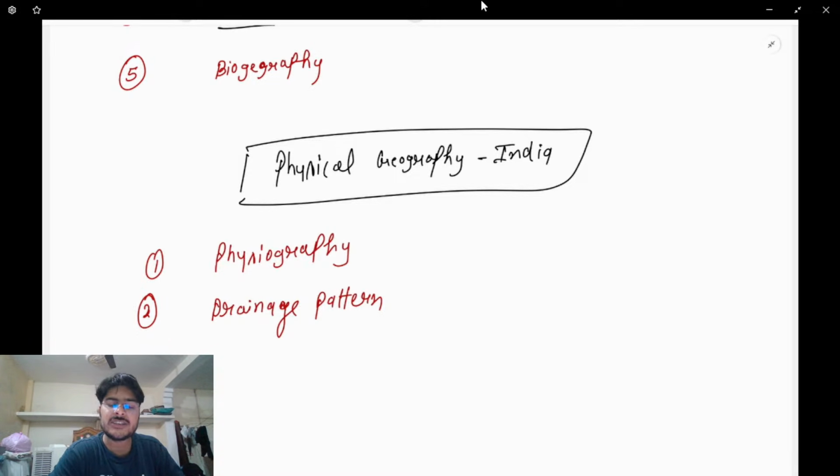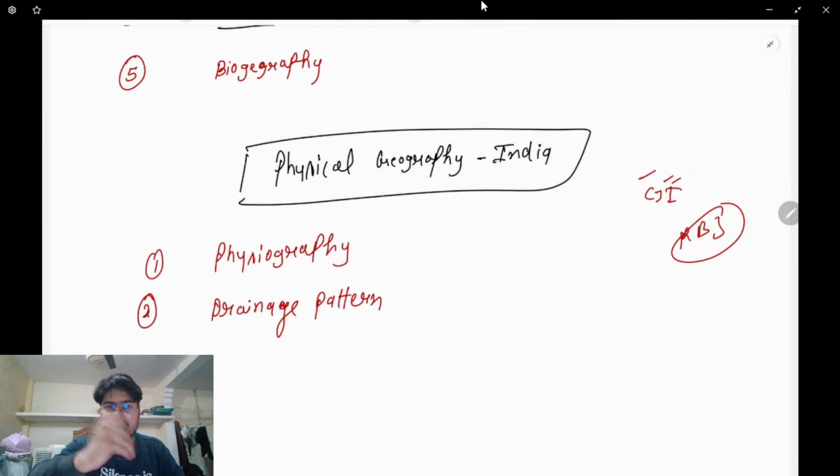Drainage system. So in the drainage system, we'll study which river flows through which state. For example, the Indus is coming from the state of J&K. Then which streams go in the Punjab area? Which streams lie in India? For example, the Chenab, Jhelum and Indus, they go to Pakistan. ठीक है ना? And Ravi, Beas and Satluj, they are in India.